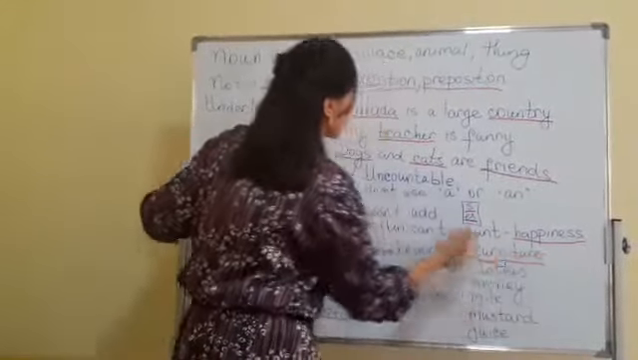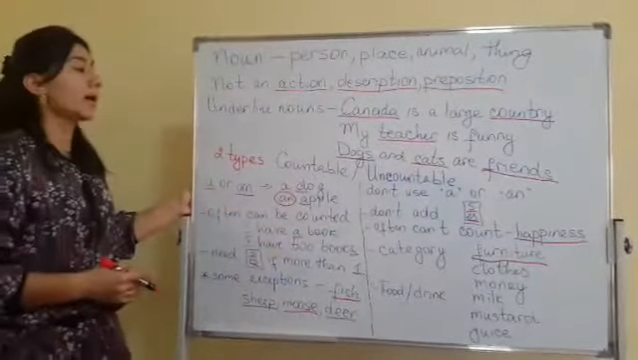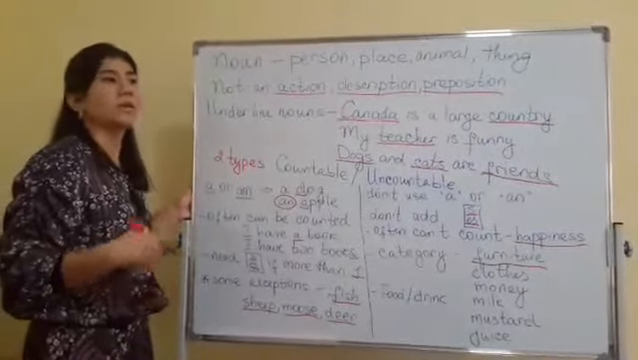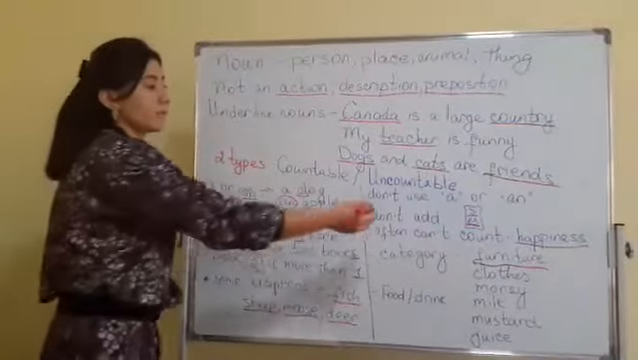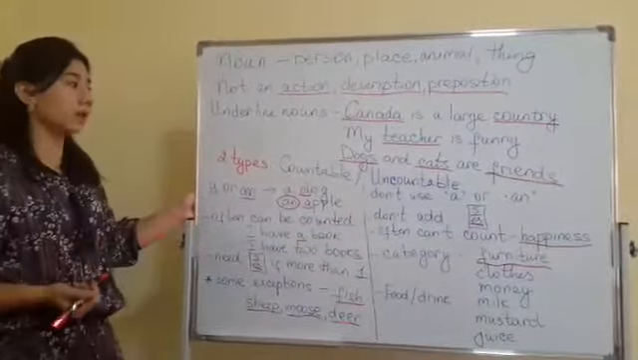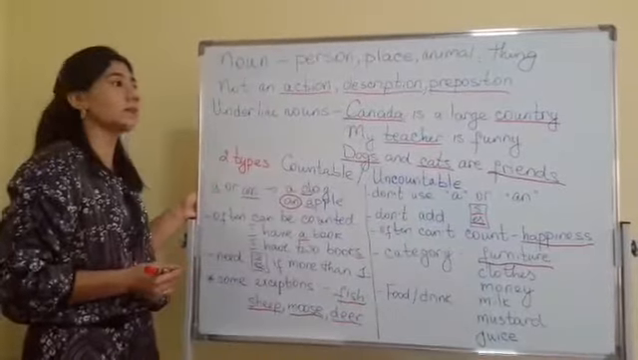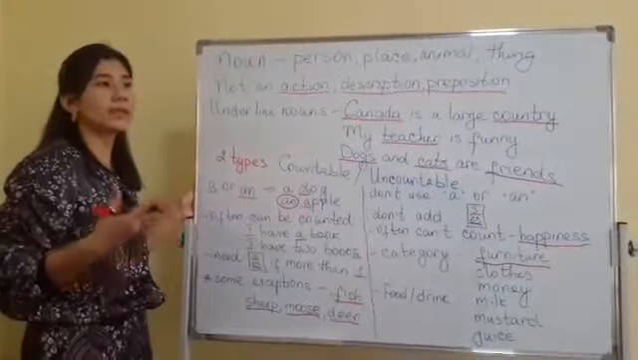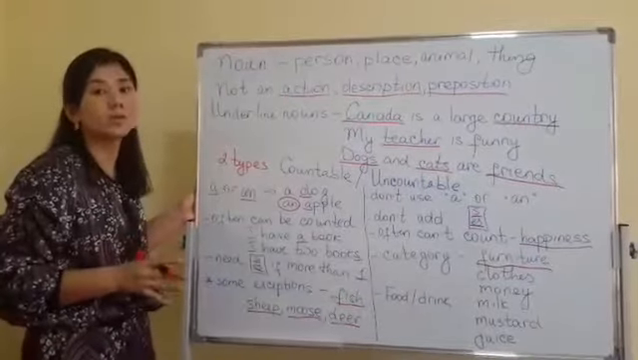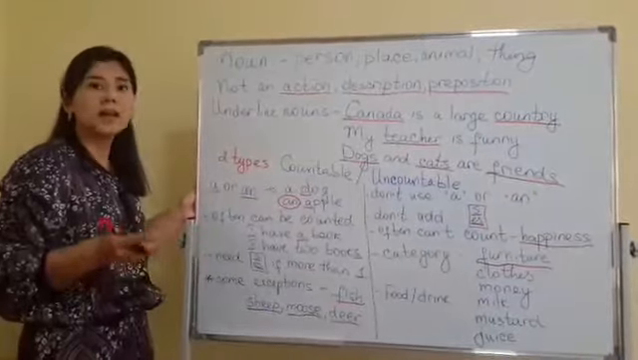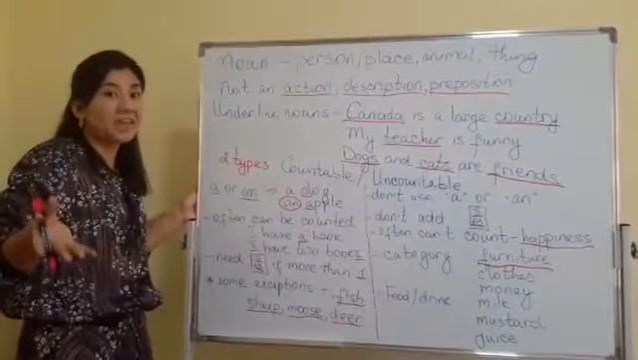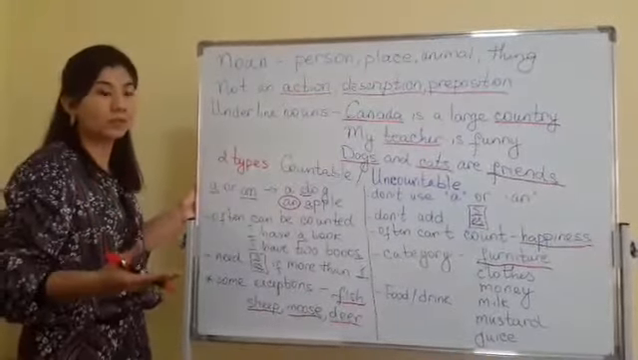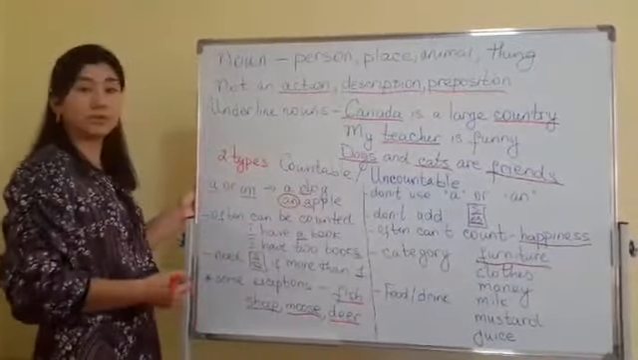You see, furniture is an uncountable noun, but what is included in furniture, for example, a table or a chair, we can count them. But the word furniture, we cannot count. For example, you can say that I have a lot of furniture. You see, there is no exact number, we cannot count them. But if you say that I have, for example, 10 chairs or 2 tables, it means we can count them. But the word itself, furniture, we cannot count.